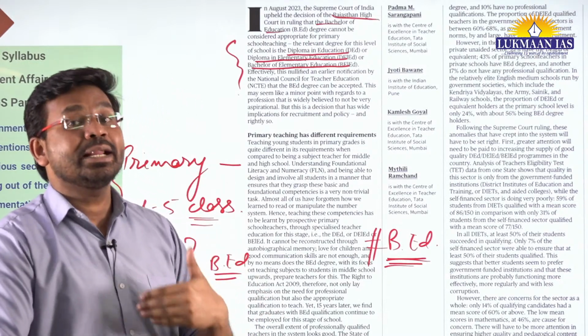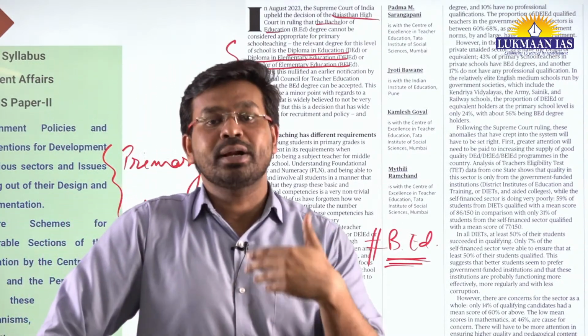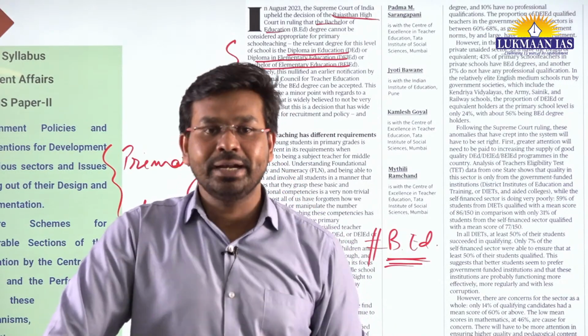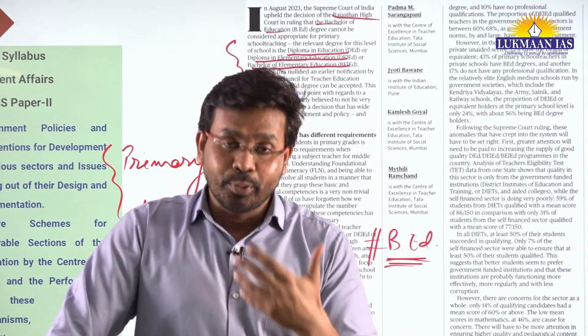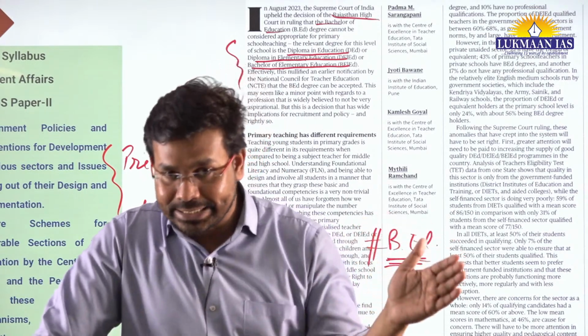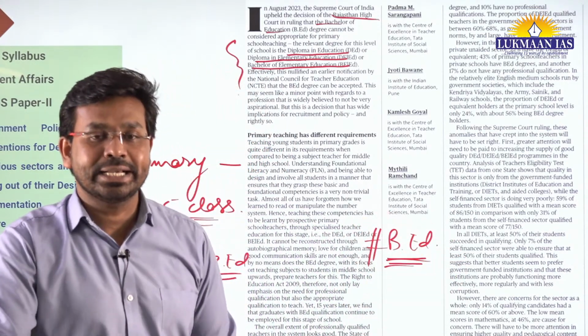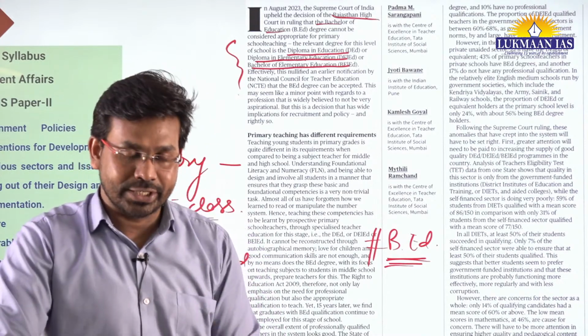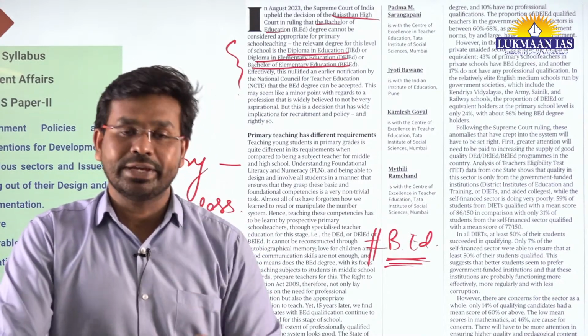There has been a report, or a survey, that identified the proportion of teachers teaching in different schools in the country, and whether they possess a professional qualification or not.